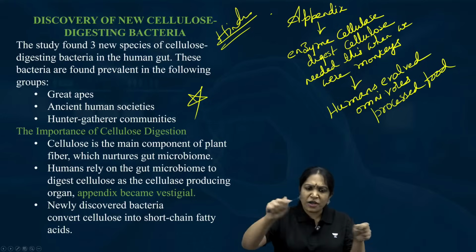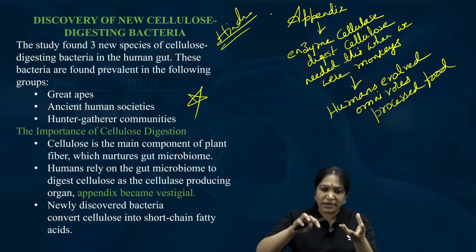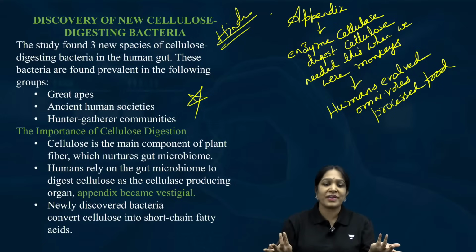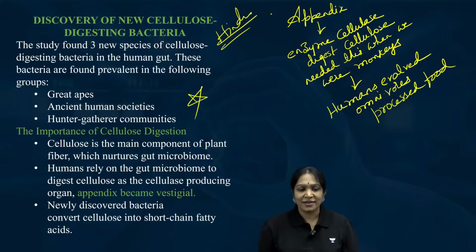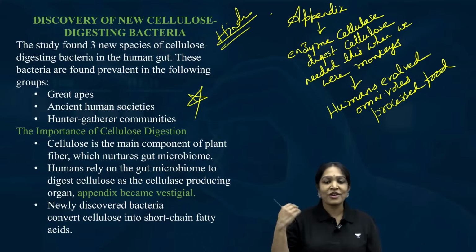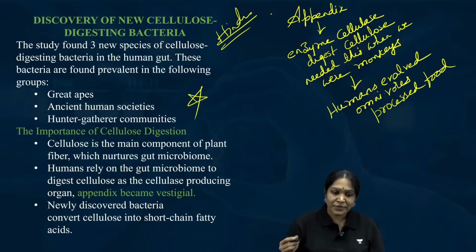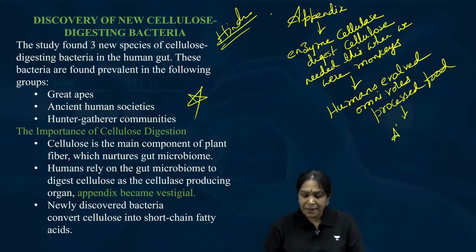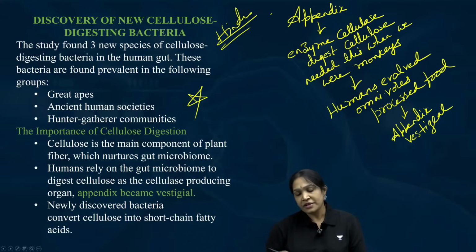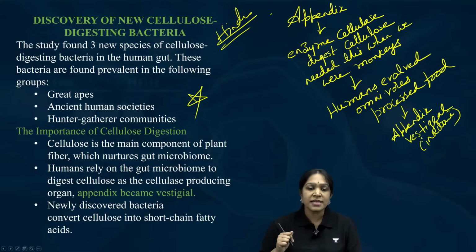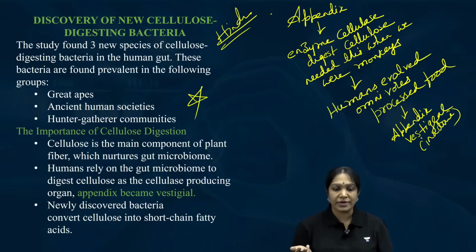It means we peel off the skin, we mash it, we cook it, we boil it, we fry it. So where is cellulose? Cellulose is already gone. It means we are not consuming much cellulose. So the appendix became a vestigial organ. Vestigial means inactive. It means it's not producing the cellulase enzyme anymore.